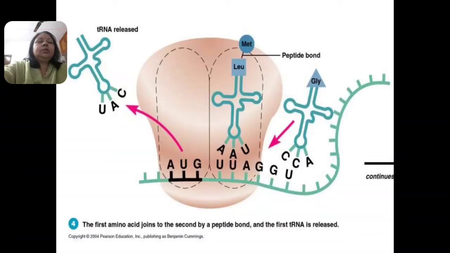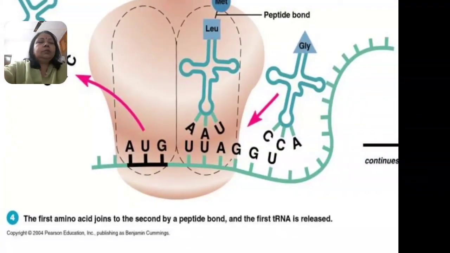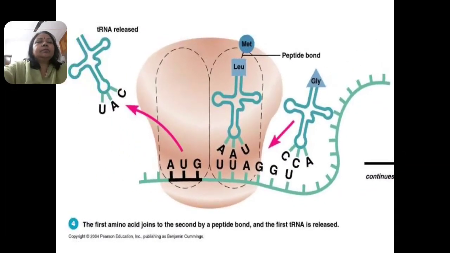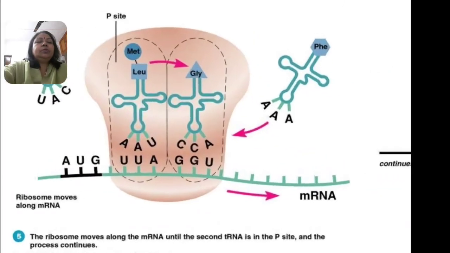Again, you can see after some time the first transfer RNA is released, and the next peptide bond is going to be formed. The first amino acid joins to the second by a peptide bond, and the first transfer RNA is released. This process is going to continue.